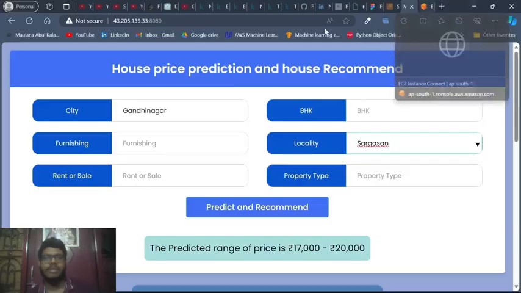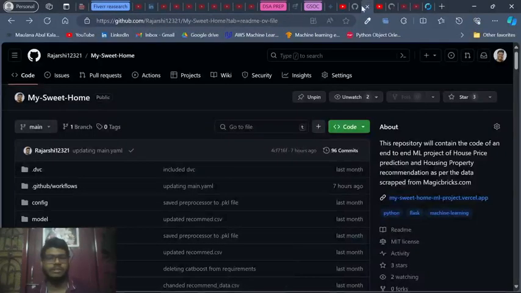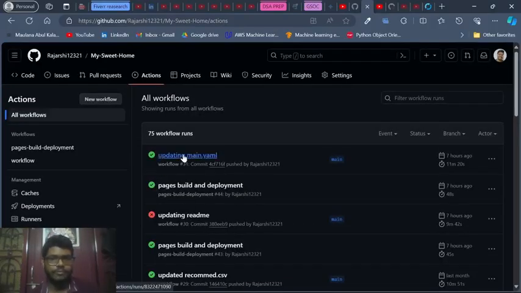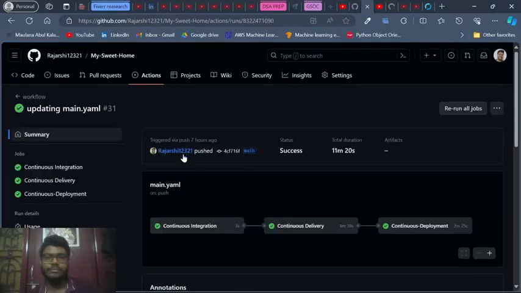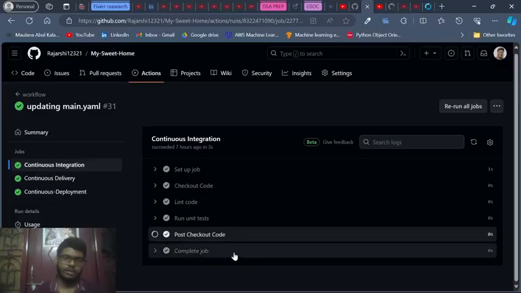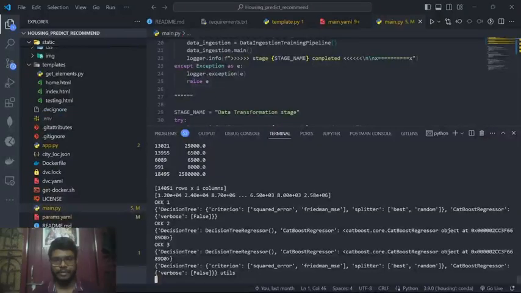This is implemented through AWS EC2, and I have also used ECR as the container registry. Here is my GitHub Actions. This is my GitHub repo. Here are the actions. Here you can see the continuous integration and continuous delivery and deployment all occur smoothly.